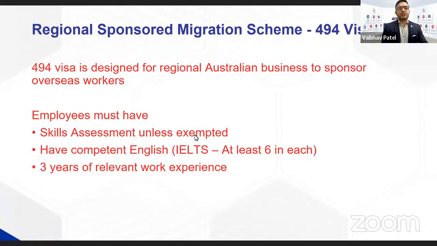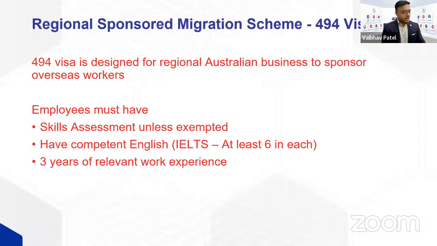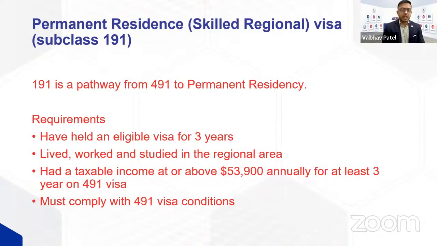Now, this visa is not a permanent visa, but it does lead to a permanent visa. So this 494 visa is granted for 5 years. Then you are required to work for your employer for at least 3 years before you can apply for a permanent category. Once you work with your company for 3 years, you can apply for a subclass 191 visa, which is a permanent visa. What you need to prove is that you have worked for 3 years with your sponsor.